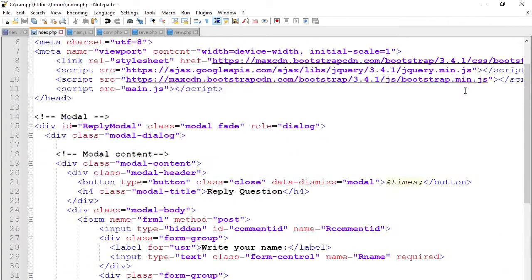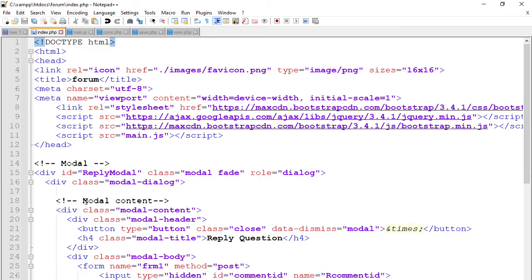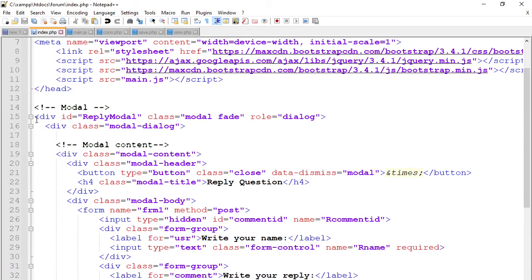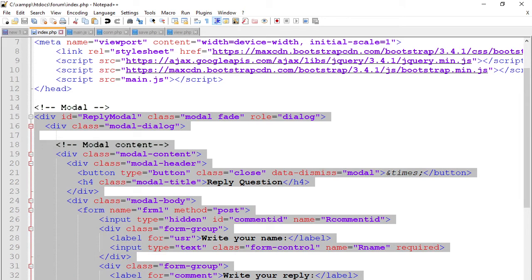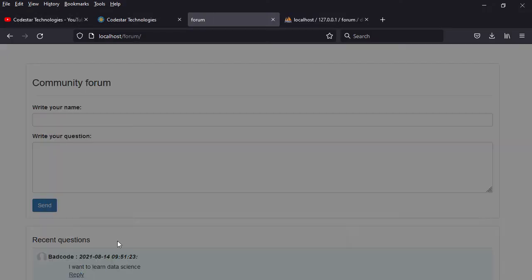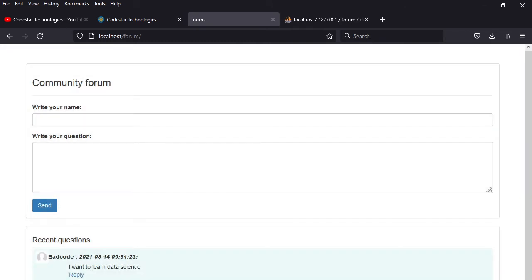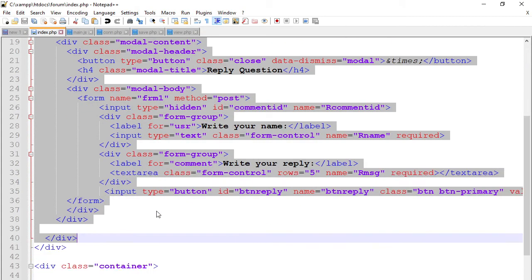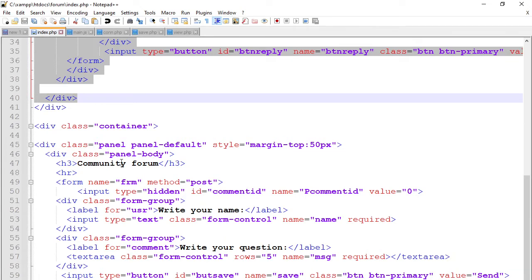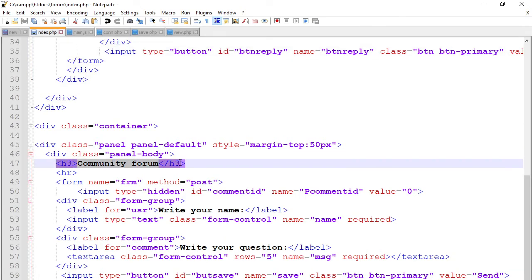In index.php, you can see the headings. This one is for the reply. It's just a modal that is shown when you reply. For example, if I click this one, this is what you can see. This code is for this one. Then we have the main container, which has the heading community forum, and inside it there is a form which posts data to the database. So it acts as the main comment.